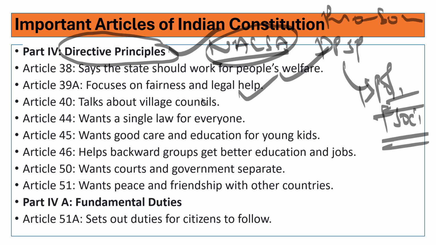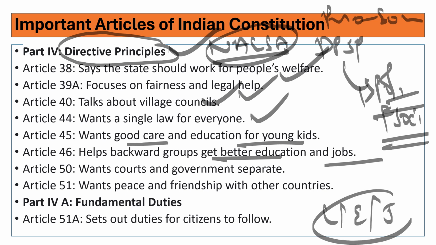Article 40 talks about village councils. Article 44, single law for everyone. Article 45, good care and education for young kids. Article 46, backward groups, those who are there for getting education and jobs. Article 50, court and the government should be separate. That means the legislative, executive and judicial departments are pillars of democracy. They should work in their own area and should not digress into each other.